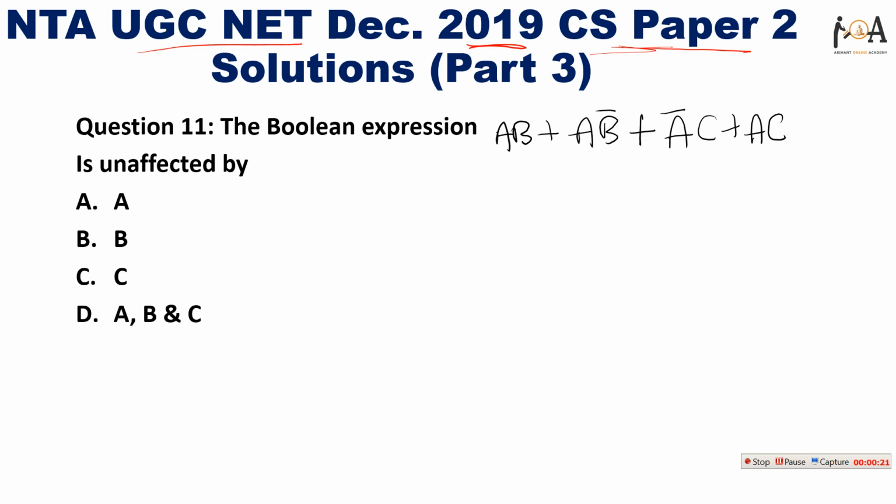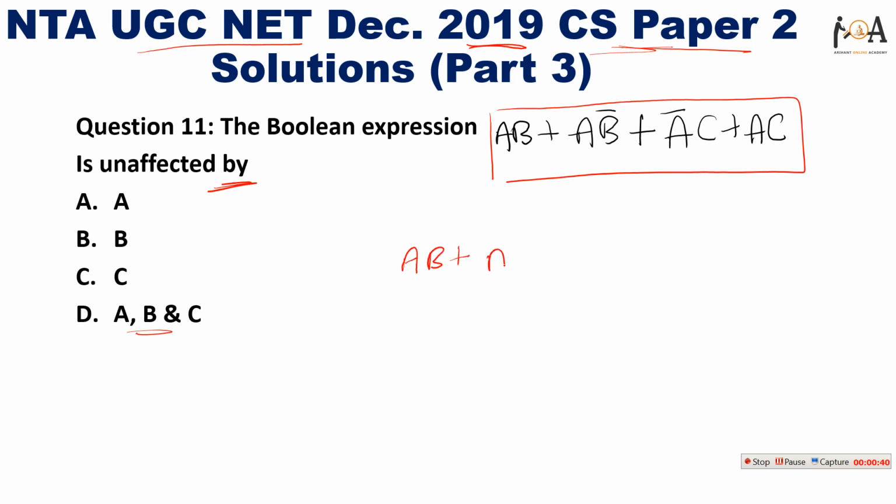The question is, the Boolean expression is given to us, that is AB plus AB bar plus A bar C plus AC, is unaffected by. Option A is A, option B is B, option C is C, and option D is A, B, and C. So let's just solve. The Boolean expression given to us is AB plus AB bar plus A bar C plus AC.